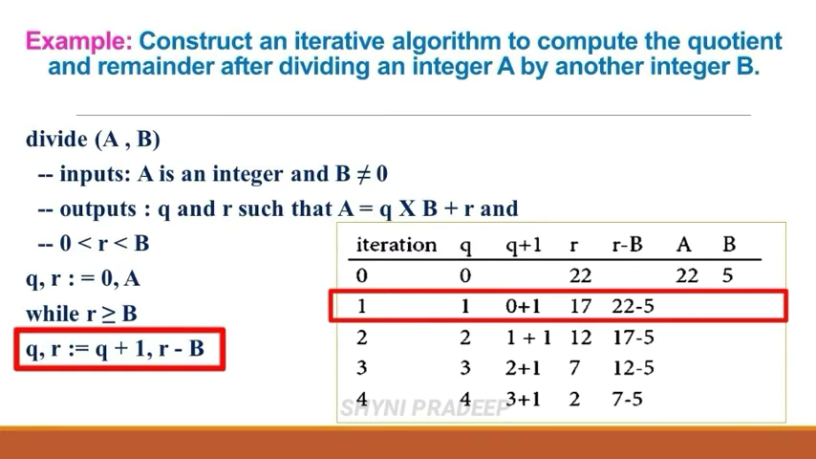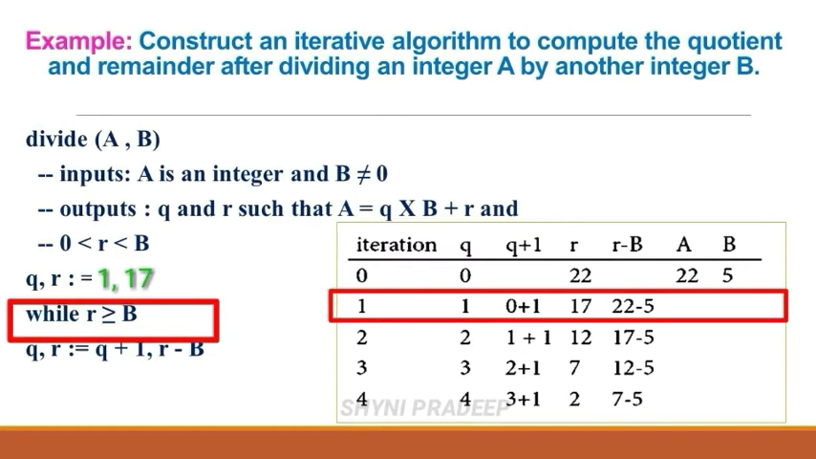22 minus 5 means 17. So assign that value in r. Okay, so now the values of q and r variables are 1 and 17. Again, check the while loop condition.